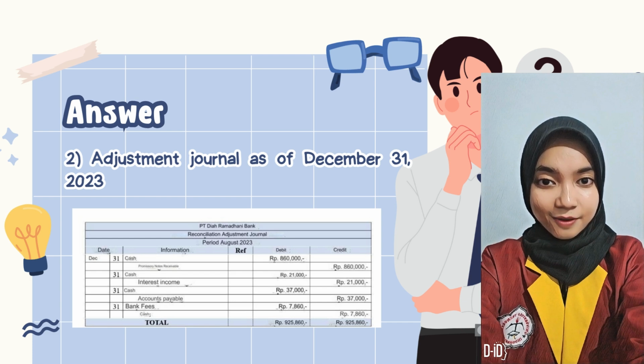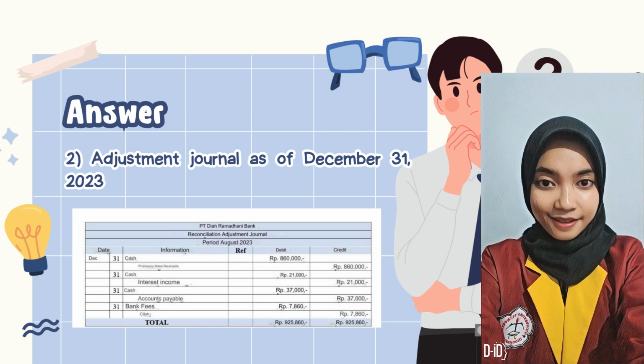11,482,220 Indonesian rupiah. To adjust for this difference, the company recorded an additional cash of 860,000 Indonesian rupiah from notes receivable and 21,000 Indonesian rupiah from interest income, both of which had not been recorded by the bank. In addition, the company also recorded a receipt of 37,000 Indonesian rupiah from receivables that had not been recorded by the bank.